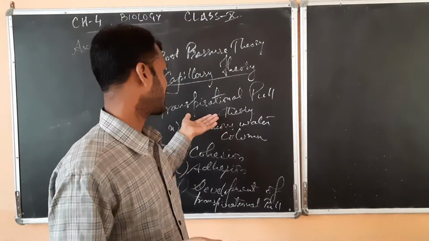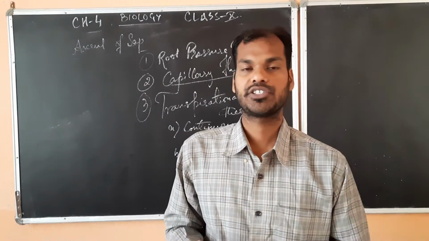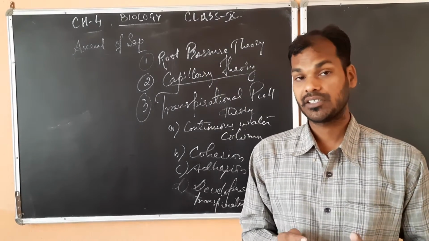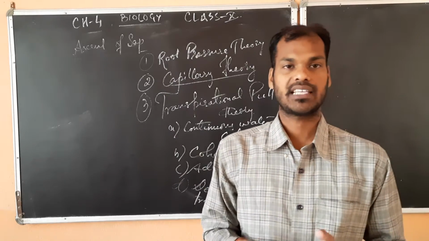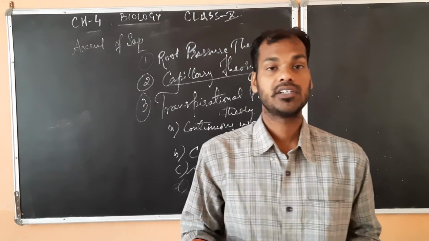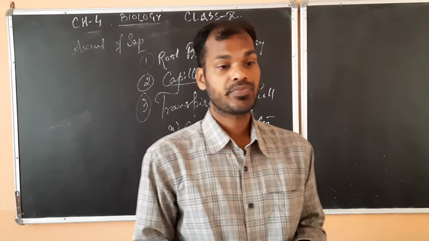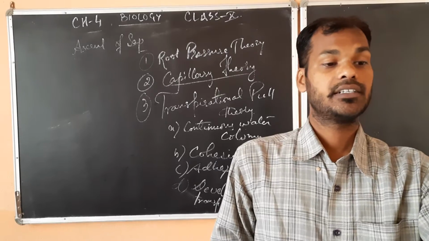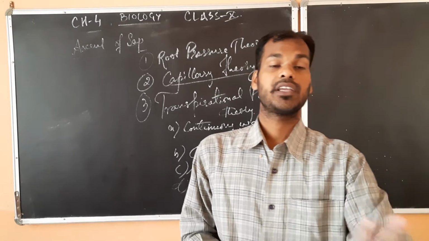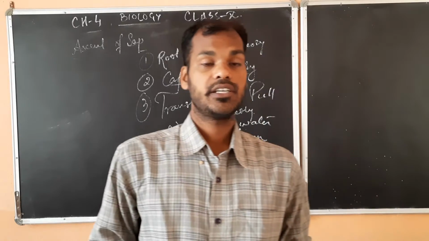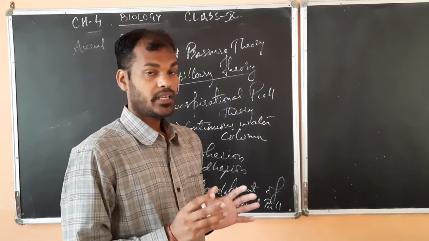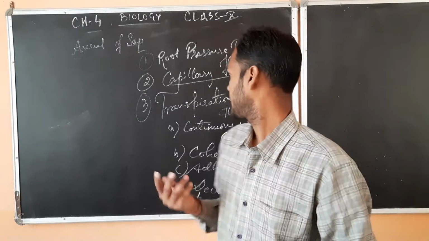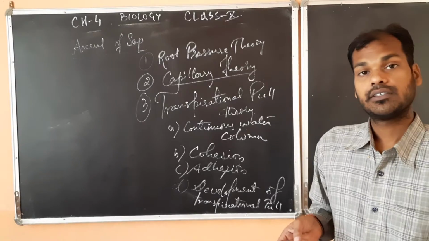Next, the third theory given was the transpirational pull theory, which is the most accepted theory for the ascent of sap. This was given by Dixon and Jolly in the year 1894.